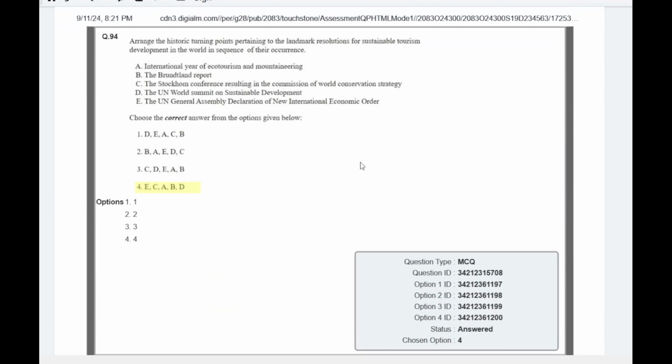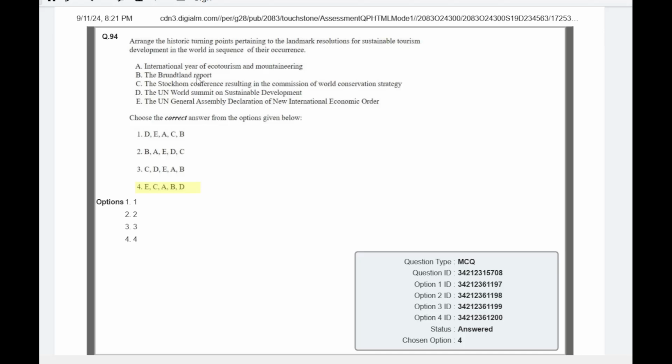Question number 44 is again about the sequence of occurrence of sustainable tourism development conferences or major landmarks. First of all, the UN General Assembly Declaration on the International Economic Order happened first.